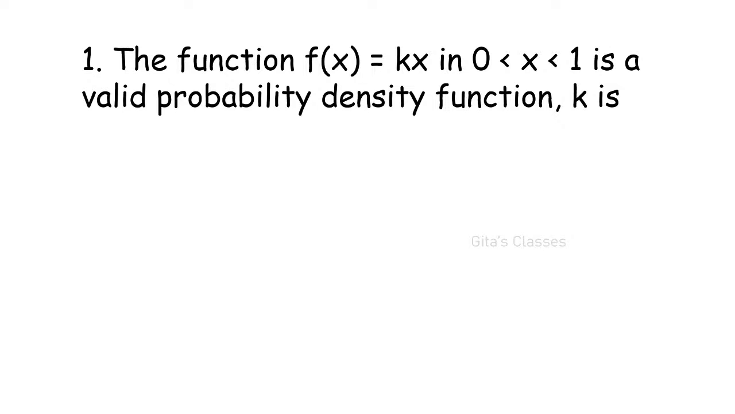The function f of x is equal to kx in 0 less than x less than 1. So this says that it is a continuous distribution. It is a valid probability density function. That is, it is a probability density function. Then what is the value of k? You have to find out k.